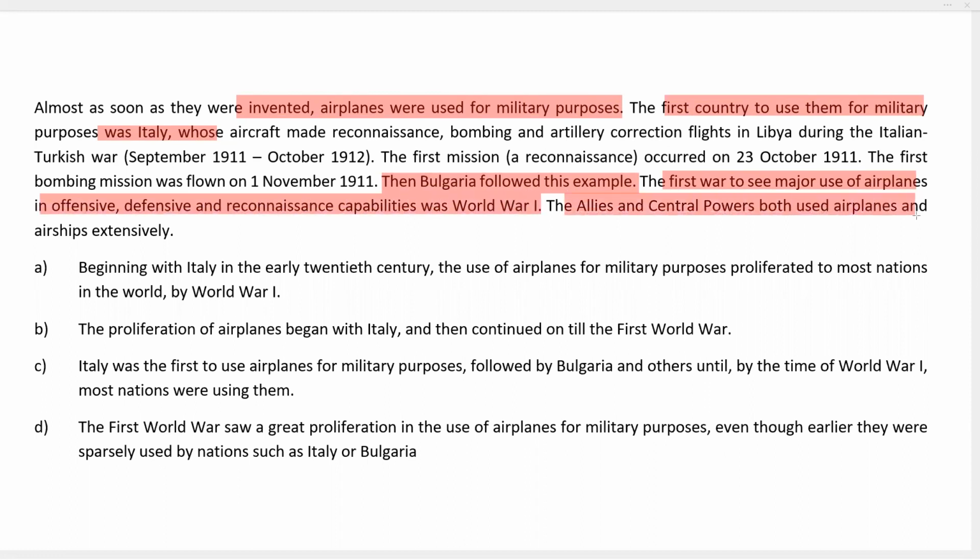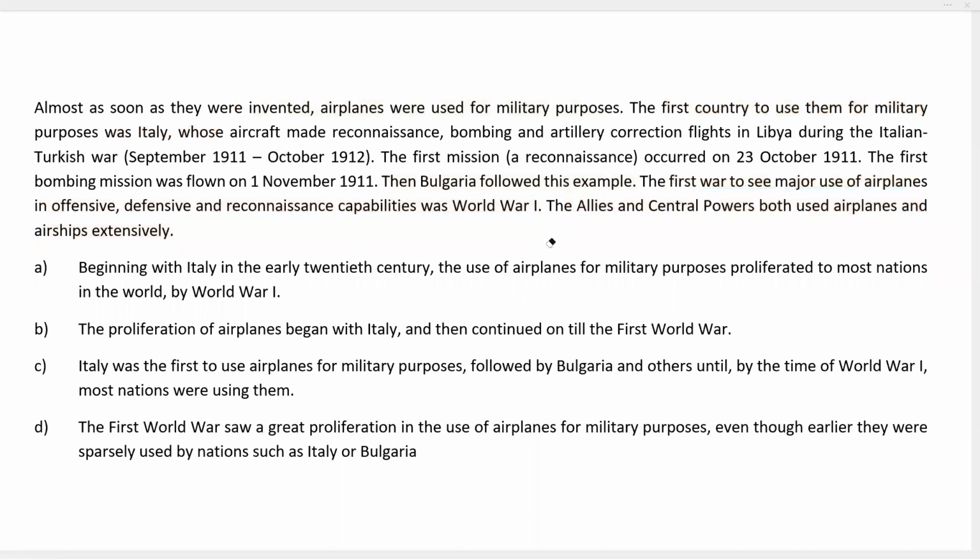The Allies and Central Powers both used airplanes and airships extensively. And the last statement is also talking about the military use of airplanes because they're talking about the context of World War I. Let's look at the options.